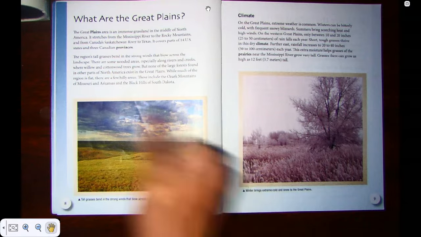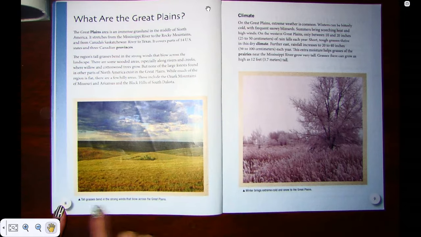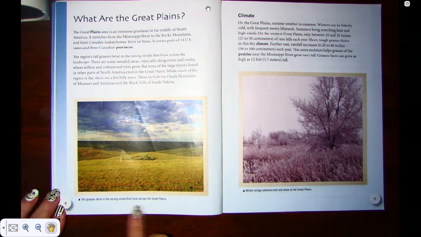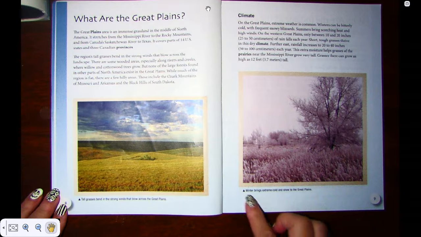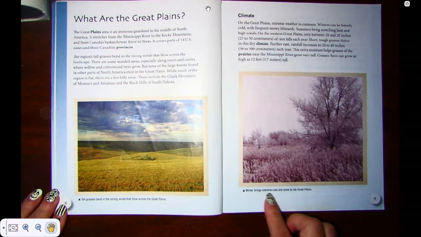And this is a picture of the Great Plains. It says, tall grasses bend in the strong wind that blows across the Great Plains. And this picture has a caption that says, winter brings extreme cold and snow to the Great Plains.